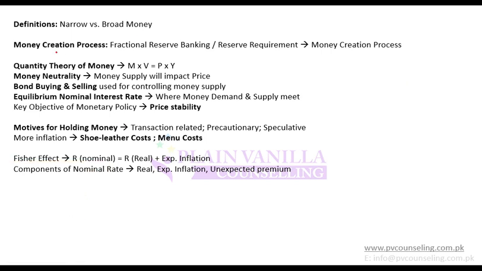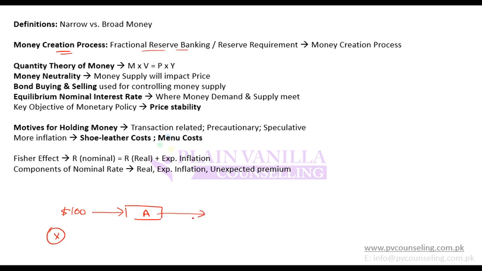Now the next question is how is money created, or what is the money creation process? One of the key tools to create money is fractional reserve banking. What is fractional reserve banking? Let's say there is a depositor X who deposited $100 in a bank A. This $100 is the money owned by X, and it is the money with A as well.